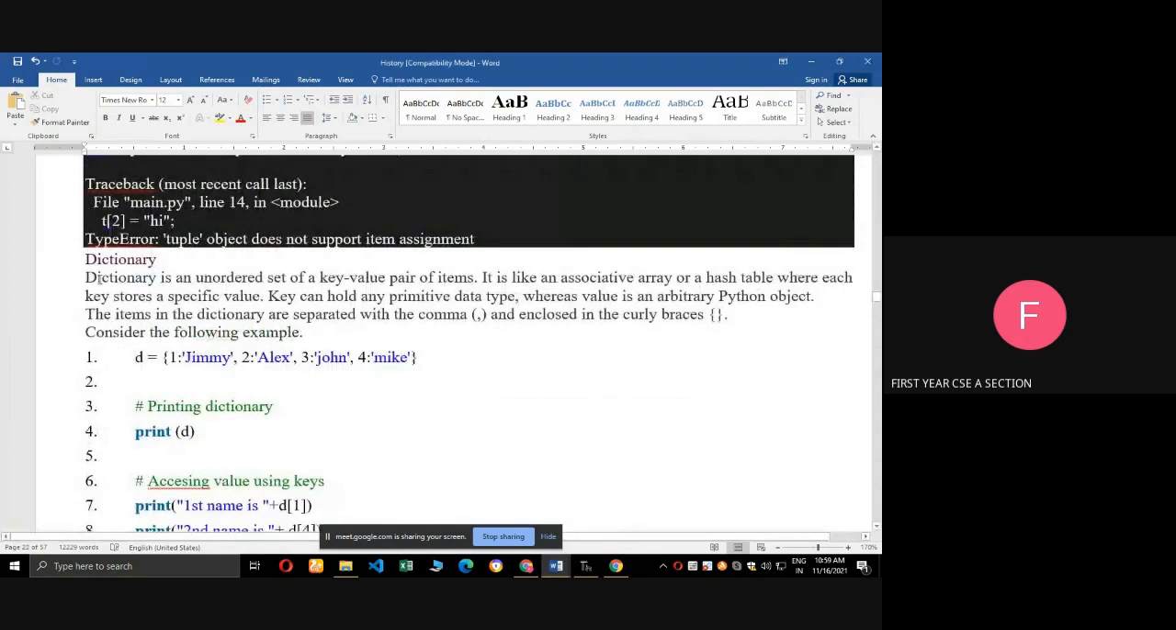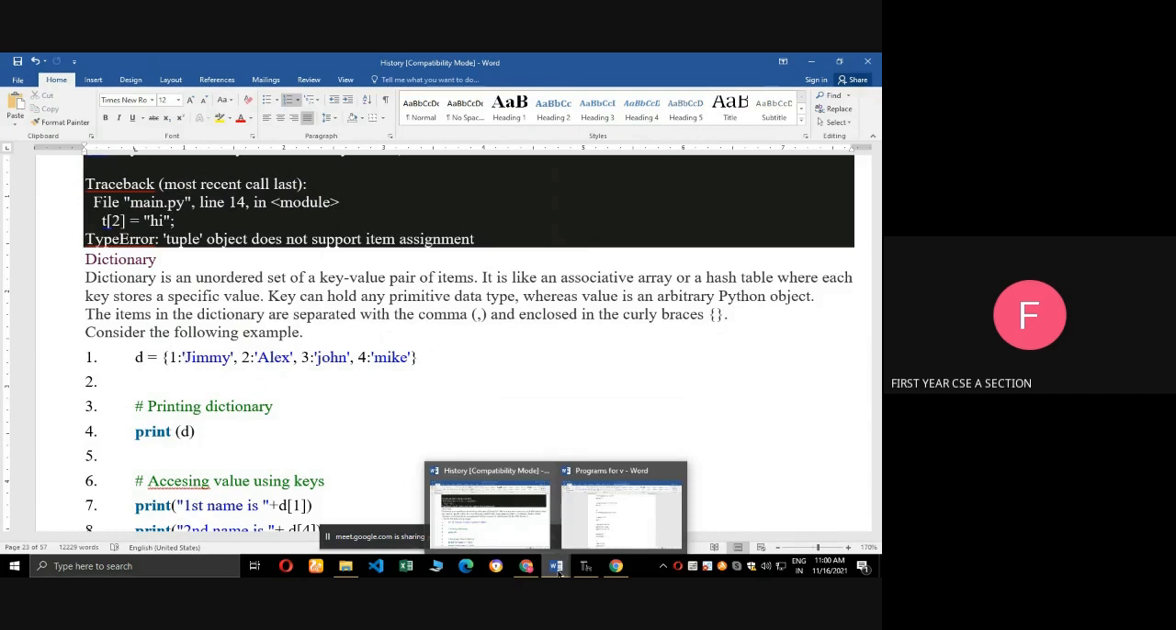Next one, dictionary. Dictionary means it is an unordered set of key value pair items. There is a key and its value. For example, student roll number 1. Who is roll number 1? For example, Alex means Alex. Roll number 2 is Bhaskar means Bhaskar. Roll number 3 is like that. Okay, so here we will see one example program.